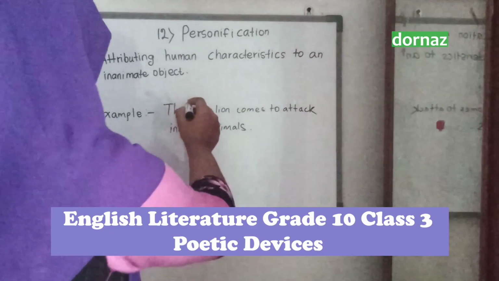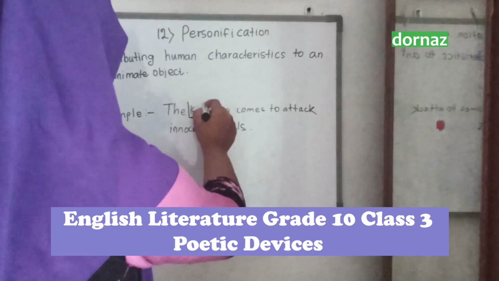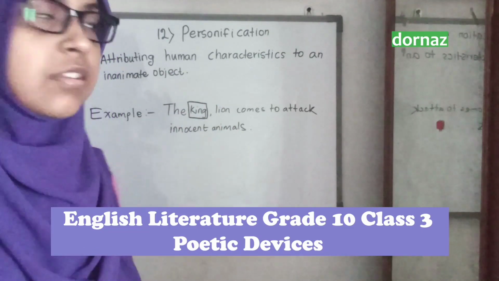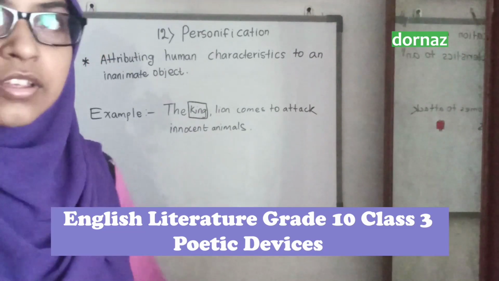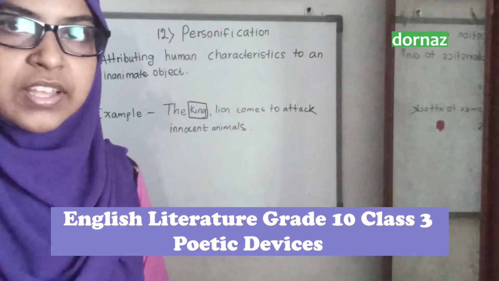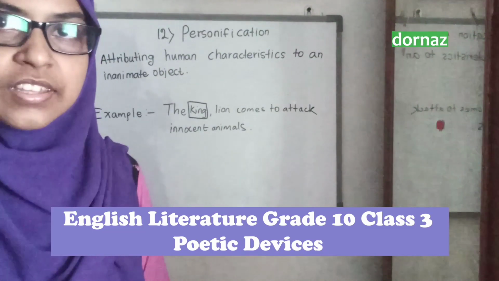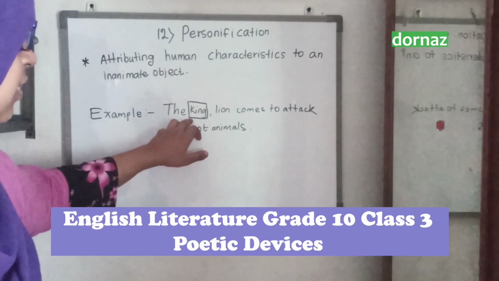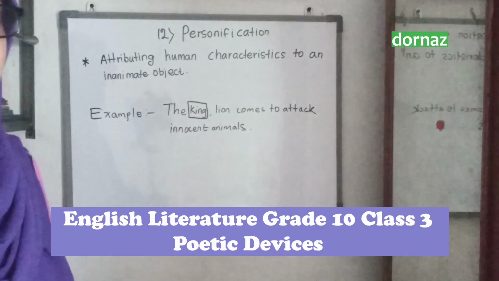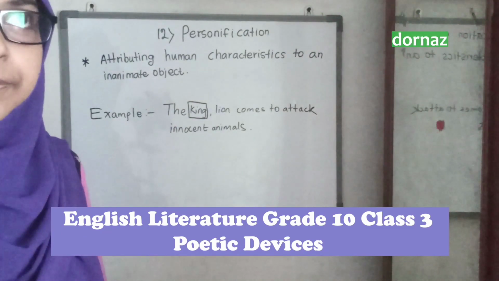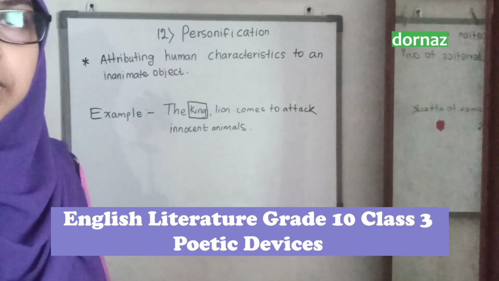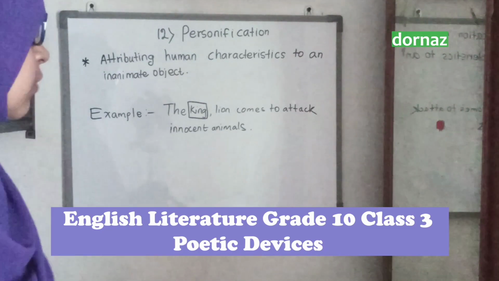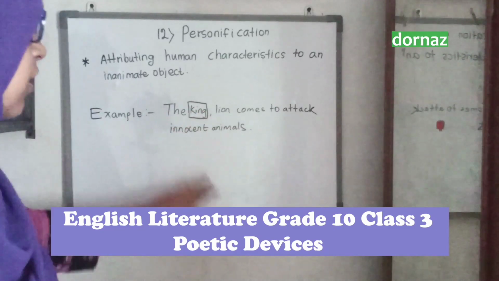So the word king. Normally we know about a king. In a forest, the lion can be the king, but in a country, the king should be human. Here, the king is referring to the lion. The lion is not a human. The lion is a living thing actually, but it is not a human. So we are applying a human trait to the lion.